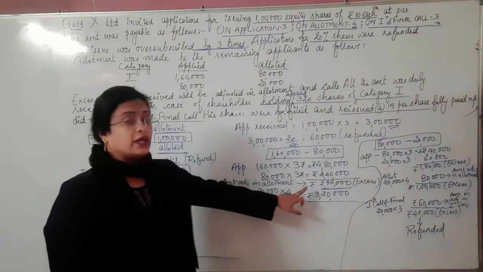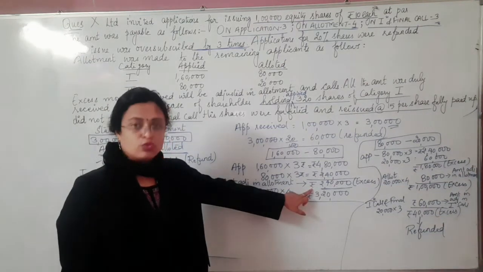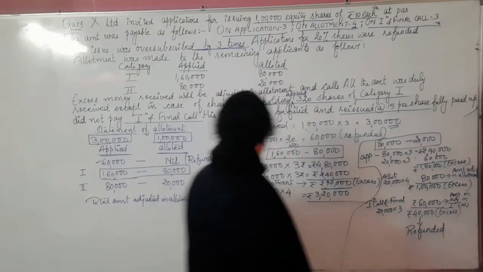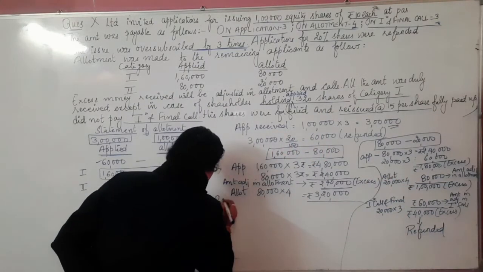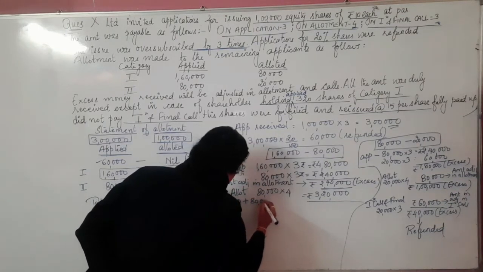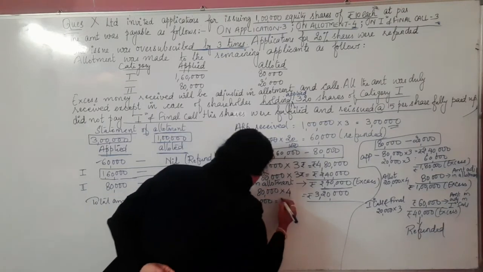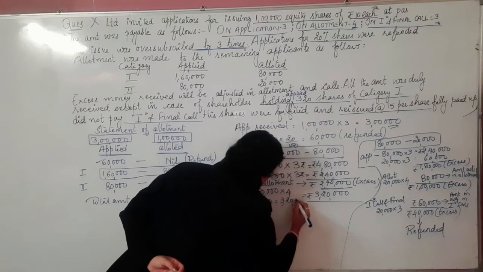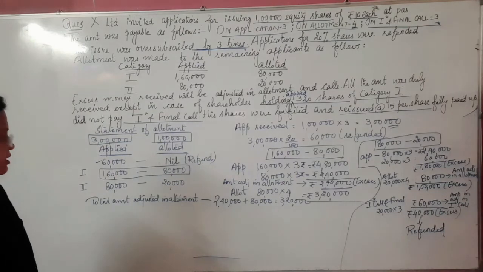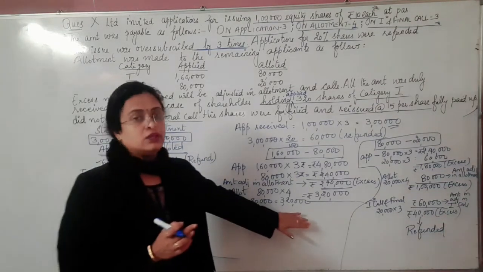What is the total amount adjusted in the allotment installment? It is how much? In the first category 2,40,000 we have written here, and in the second category it is 80,000. So all together, 2,40,000 plus 80,000, it's going to be how much? 3,20,000 is the total amount adjusted in allotment. This is the amount we will be using in the journal entry.